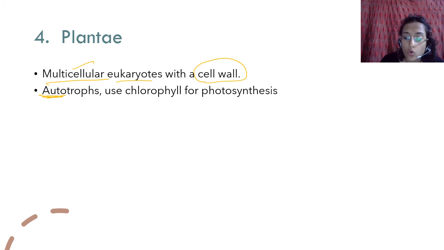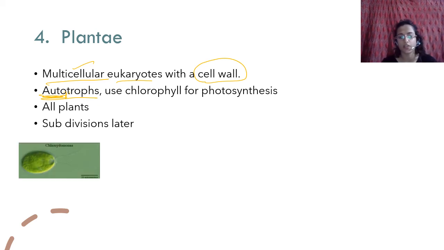Autotrophs use chlorophyll for photosynthesis. You know this? They use chlorophyll for photosynthesis. They are green. They are autotrophs. They produce their own food. Auto means self, troph means eating. They make their own food and eat it. They get energy from the sun and they make food. All plants come under plantae. Okay, and we will learn about the subdivisions in the next video.